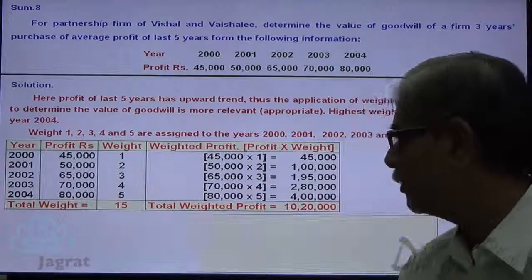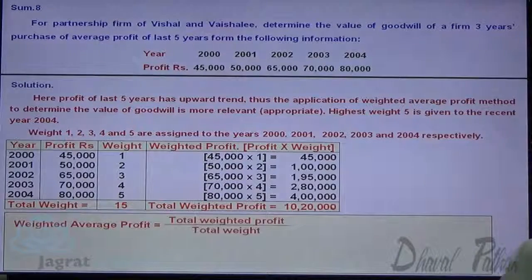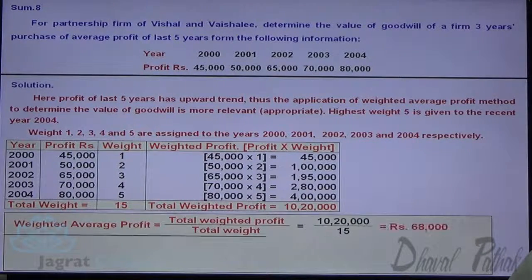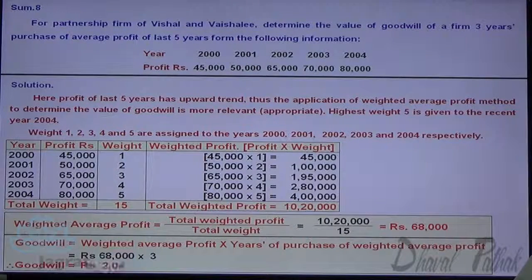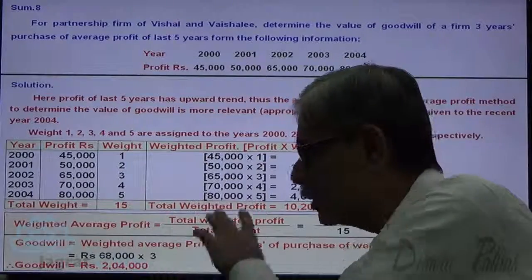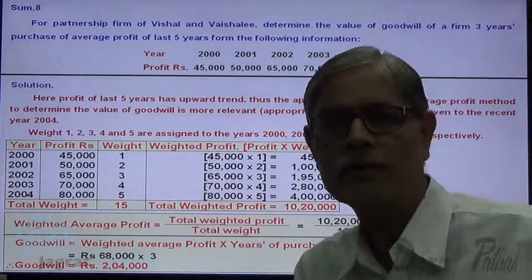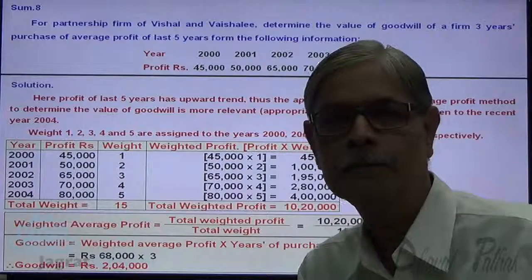Now weighted average profit is equal to 10,20,000 divided by 15. That works out to be 68,000. Now goodwill is equal to 68,000 multiplied by number of years, that is 3 years. So value of goodwill worked out to be 68,000 into 3, 2,04,000 is the value of goodwill.